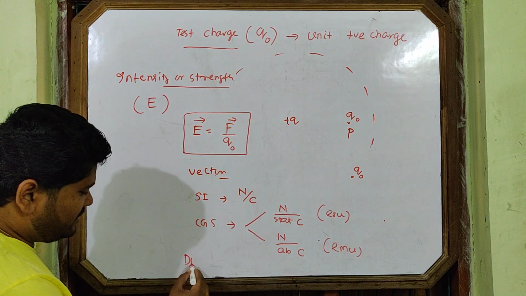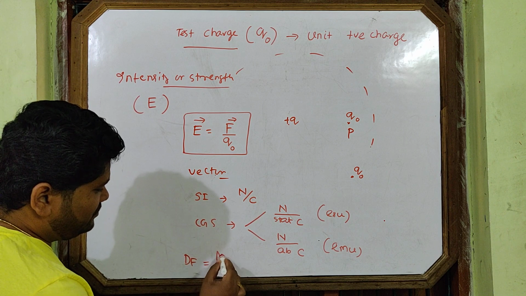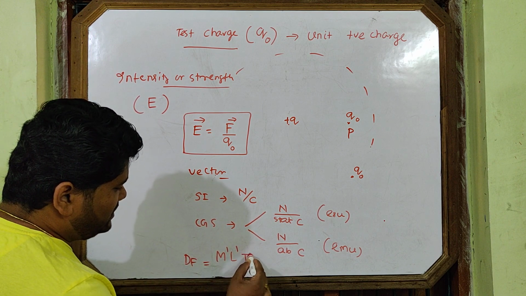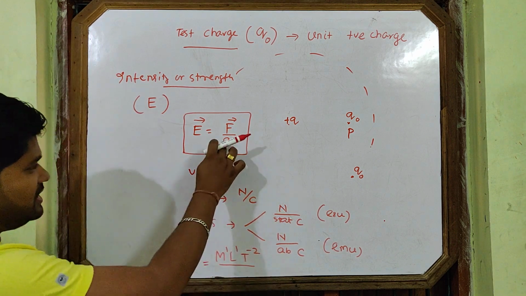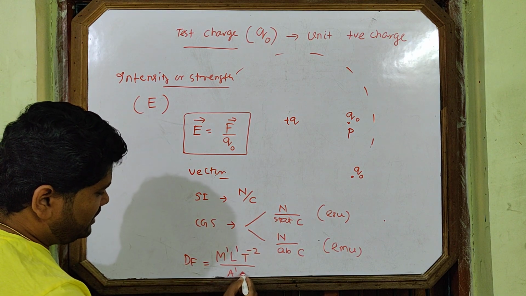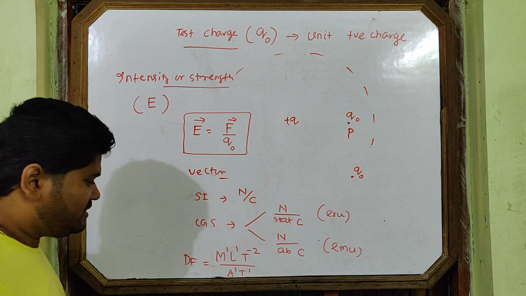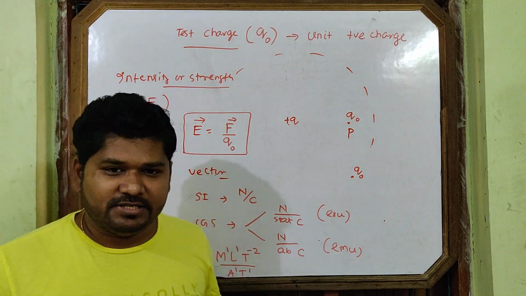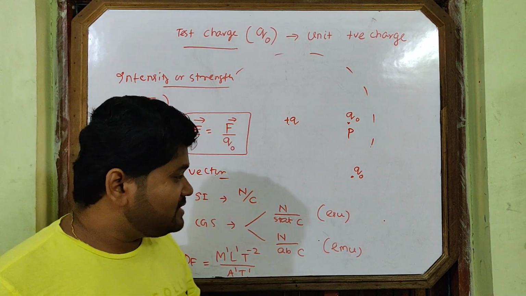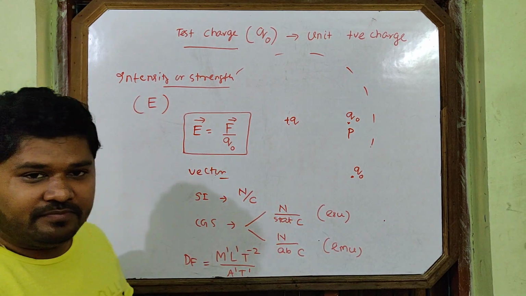Force dimension is M1 L1 T minus 2, charge dimension is A1 T1. Solve it and you will find the dimensional formula of the intensity. This is the complete address of the intensity.